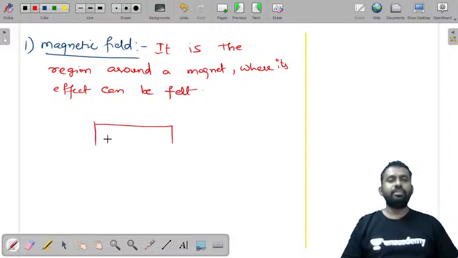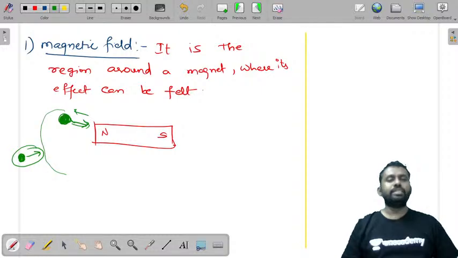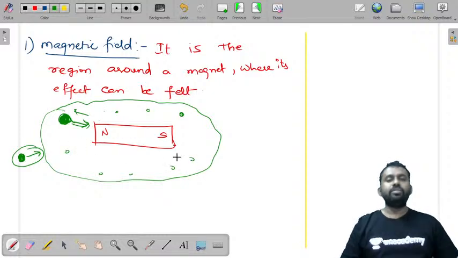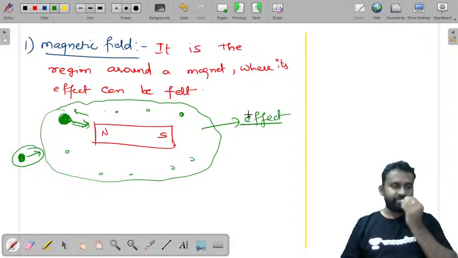That means you have a magnet. Let us take this as north pole and this as south pole. Let's say you have placed a magnet here, and we have placed an iron piece here, and you are able to sense the effect of this. Either it is attracting or it is repelling. Now, if you place it far away, it may not get attracted or repelled, because this is the region around a magnet where you can feel the effect. In this region, wherever you place a piece of iron, you will feel the effect.